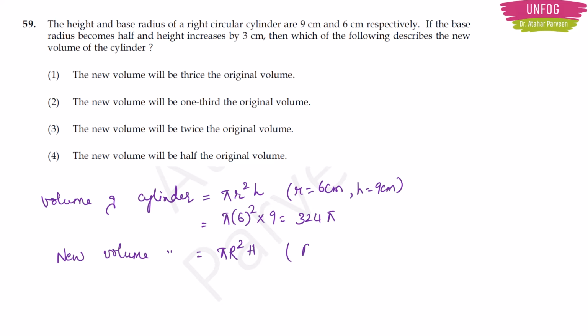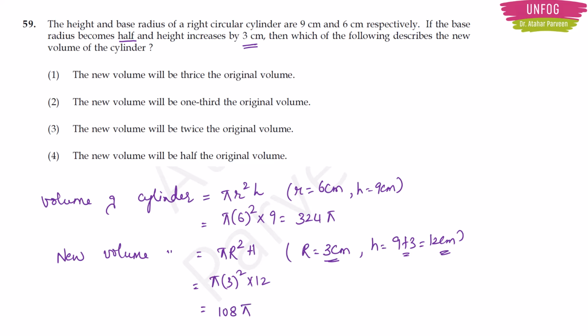R is going to be equal to 3 centimeter and height is going to be equal to 9 plus 3, 12 centimeter. That is what is given in the question. If the base radius becomes half, means 6 by 2, right? So 3 centimeter. Height increases by 3, means 9 plus 3, 12 centimeter, right? So what will be the new volume here? Pi into 3 square into 12, right? So this is going to give you 108 pi.